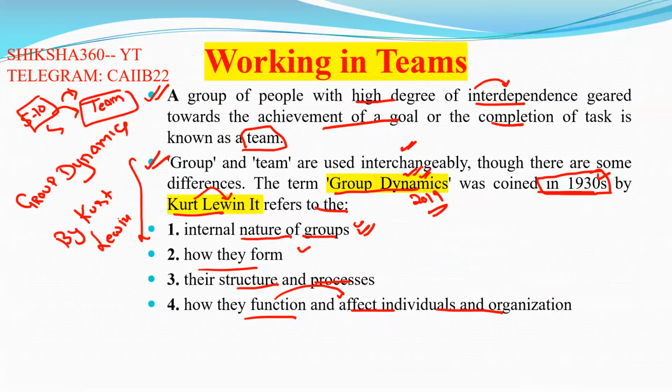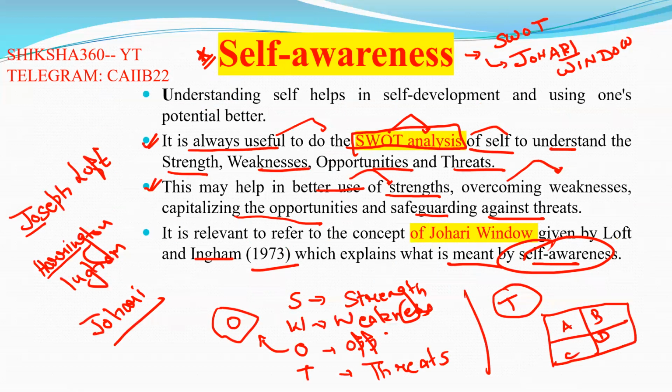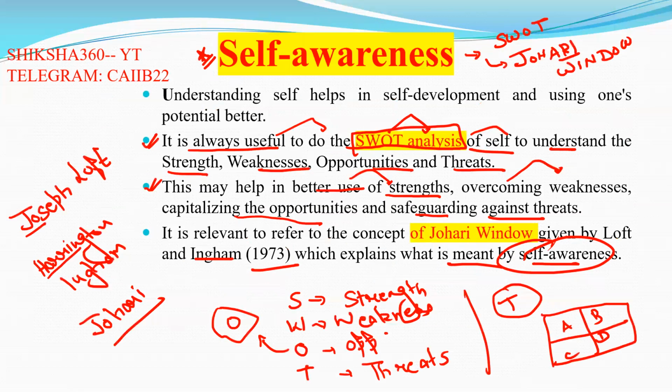So in this session, first of all we discussed working in teams, and under that group dynamics, a term coined by Kurt Lewin, and after that the different stages in group formation and group behavior. After that, we discussed self-awareness, that is SWOT analysis: strengths, weaknesses, opportunities, and threats. In the end, we discussed the concept of the Johari window, given by Joseph Luft and Harrington Ingham in 1955, and what is meant by self-awareness.